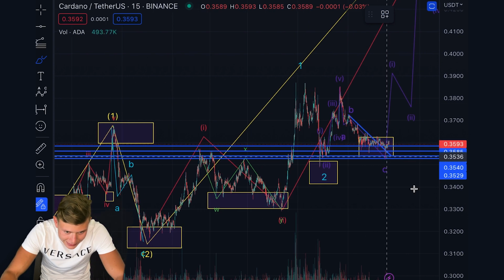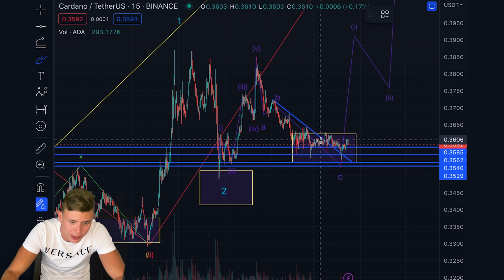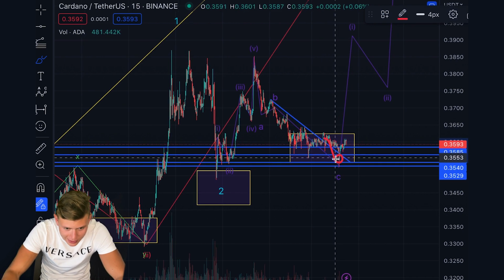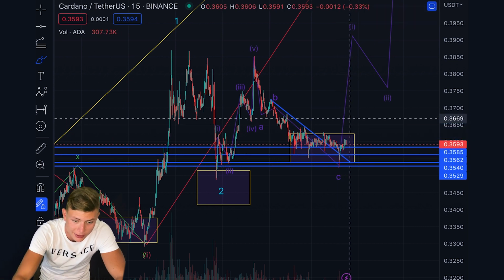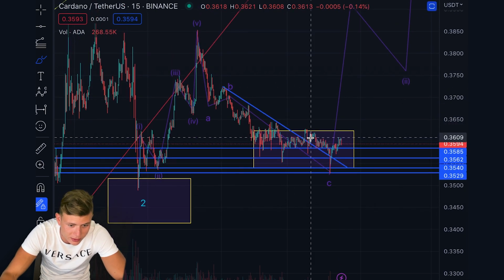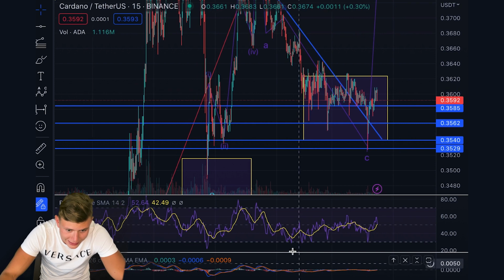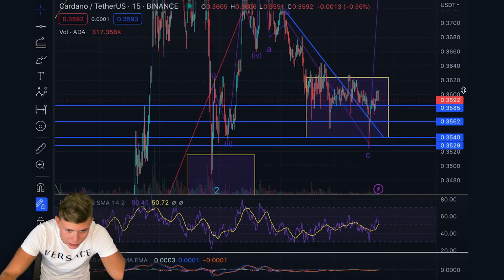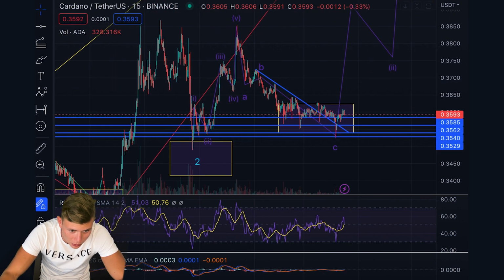So let's see. I personally provided my Telegram partners today with the update, when we were around about here, that I expect one last low in this target area and a sharp recovery from there towards the upside, which actually happened. Okay, we didn't pump too high yet, but it's looking quite nice. If we're looking at the indicators, you can see a slight bullish divergence from those previous lows. And in my opinion, that's the target area I provided you with anyways.